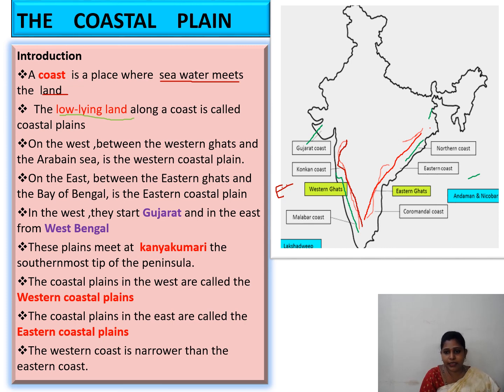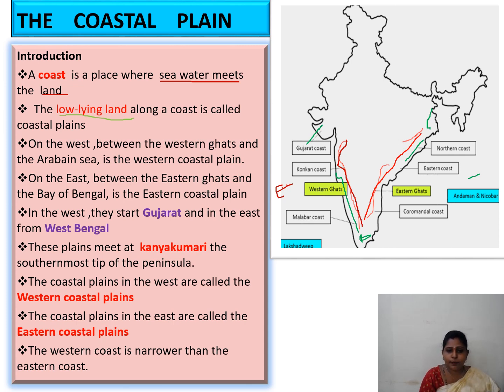From West Bengal. This plain meets at Kanyakumari. Both the plains meet here. Here is Kanyakumari. They both meet here at Kanyakumari, the southernmost tip of the peninsula.